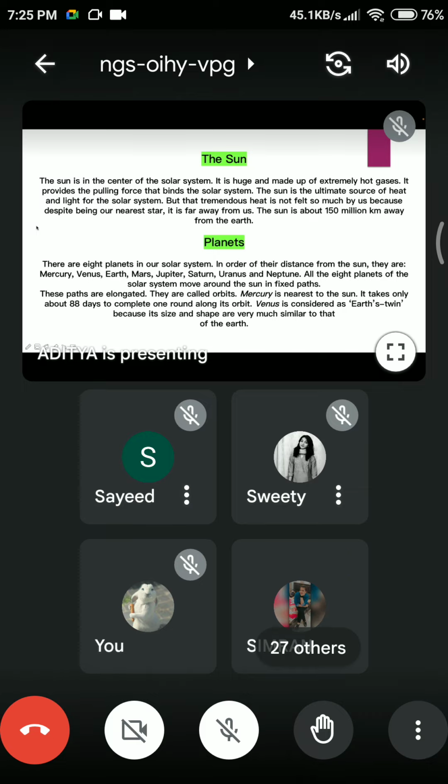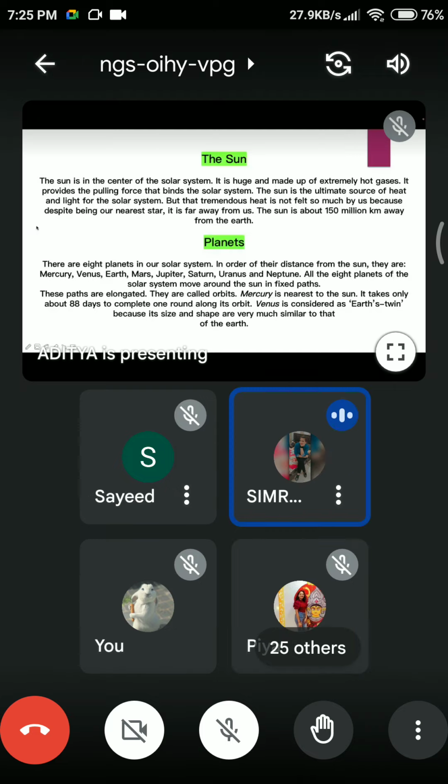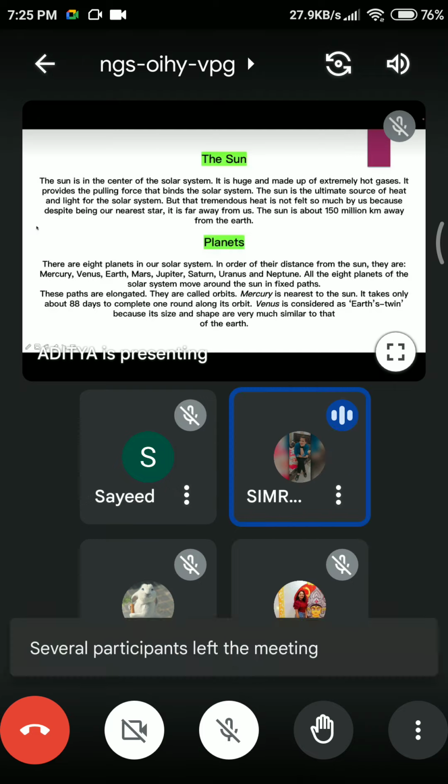If you want, you can write it, because from my point of view it is important to write. And the distance of the sun from the earth, you can all see on the screen, is 150 kilometers.